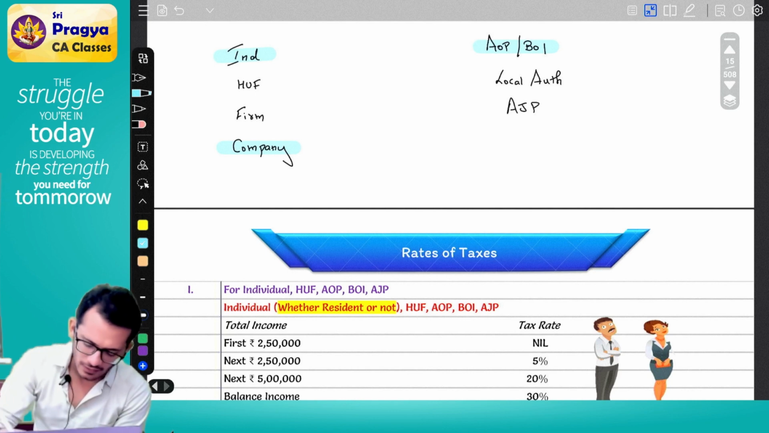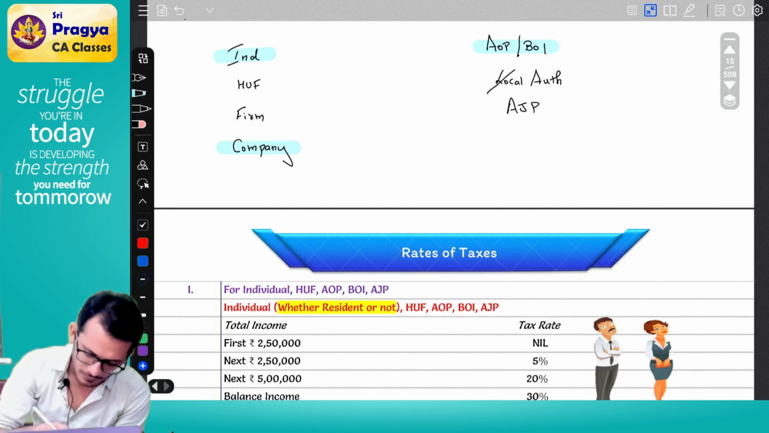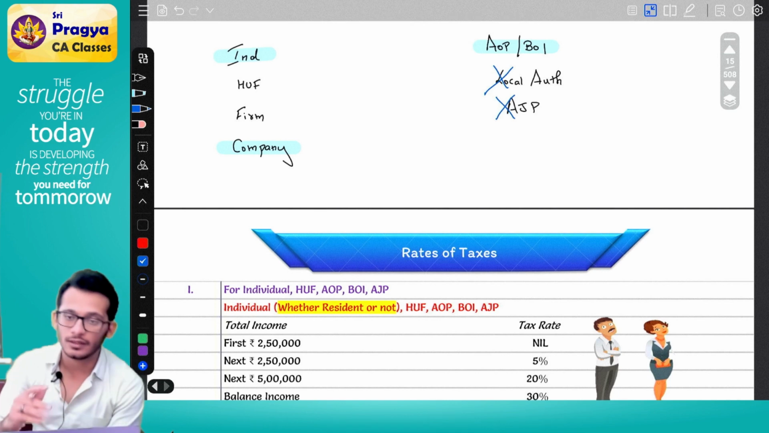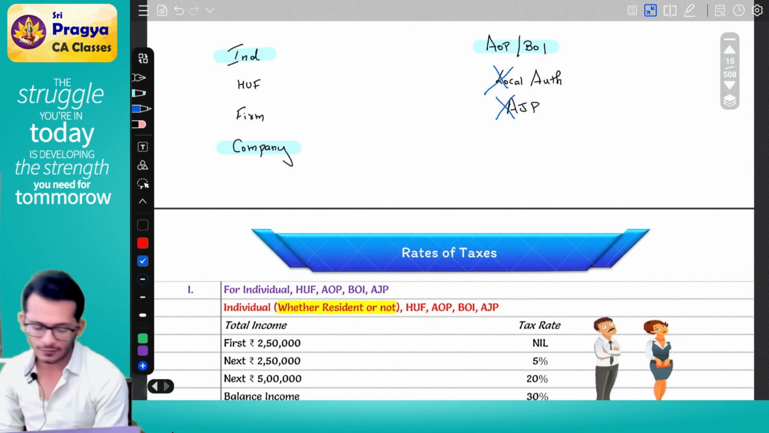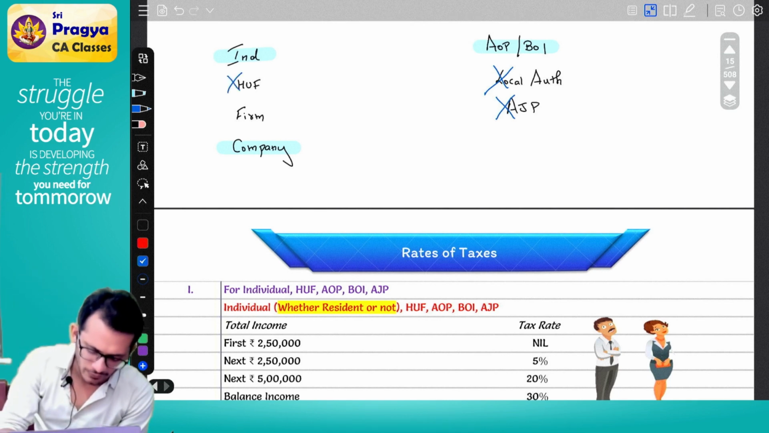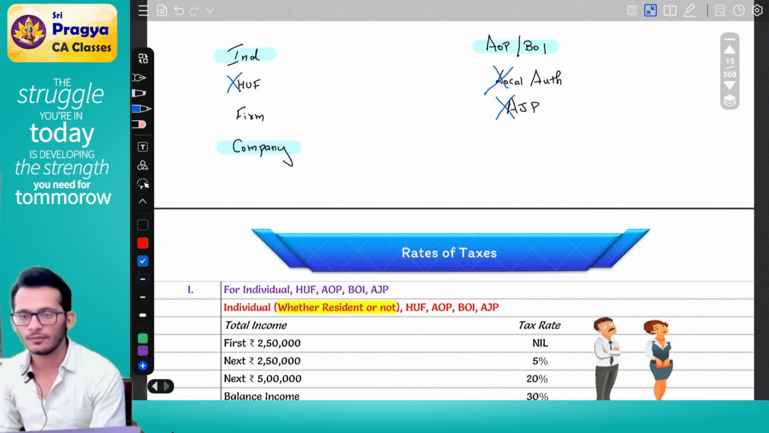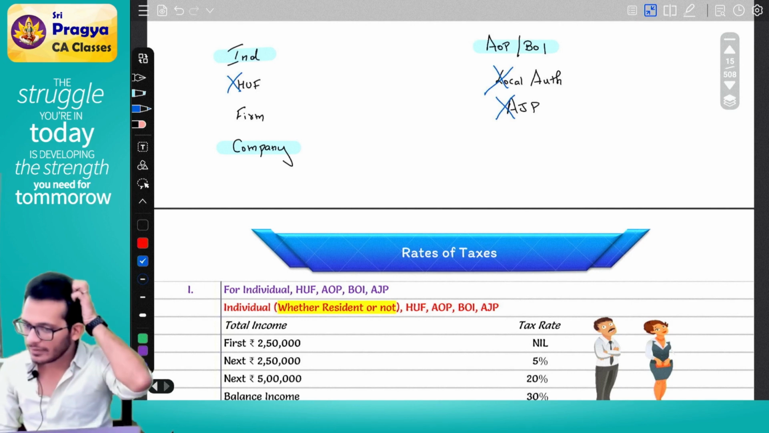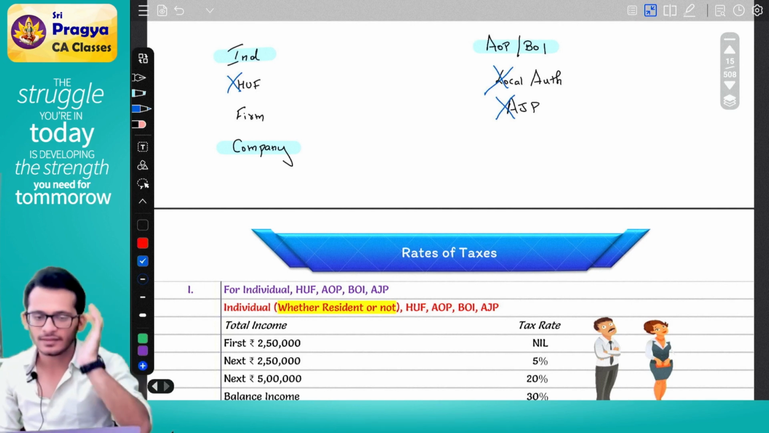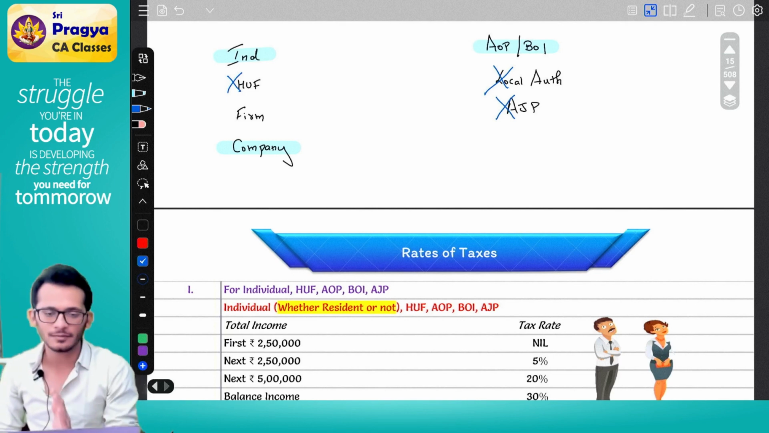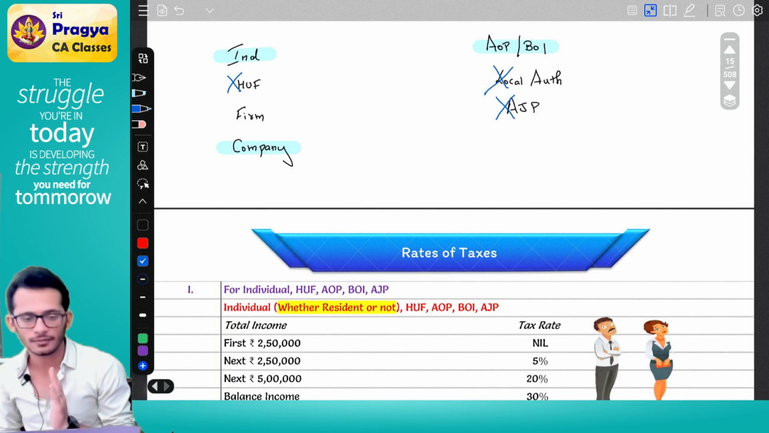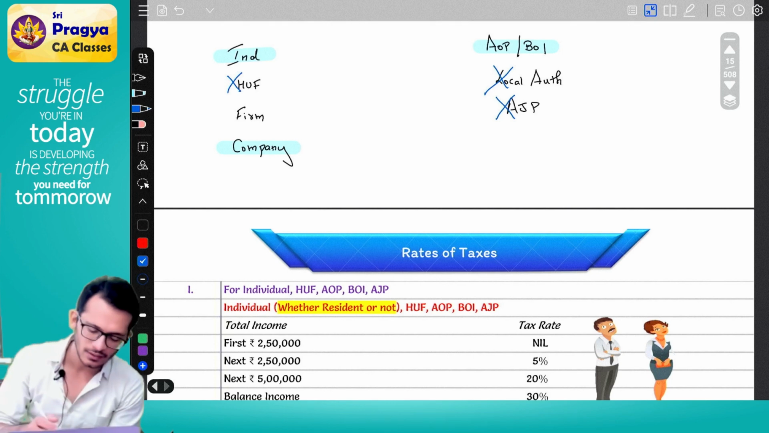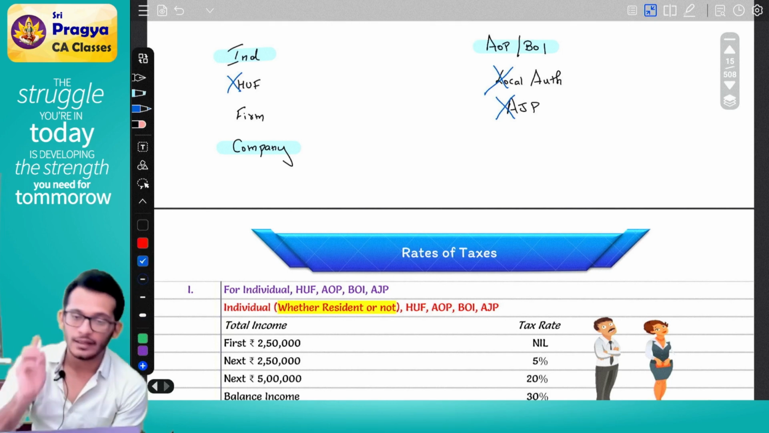Local authority and all has never been coming in exam. AJPs and all have not come for exam, so not so much to discuss. Similarly, HUF will also not come for exam. Keep this thing in mind. As such, we will discuss everything, but I'm just letting you know from an exam perspective what you need to remember. Clear? Yes. We will start with the first item called individuals.